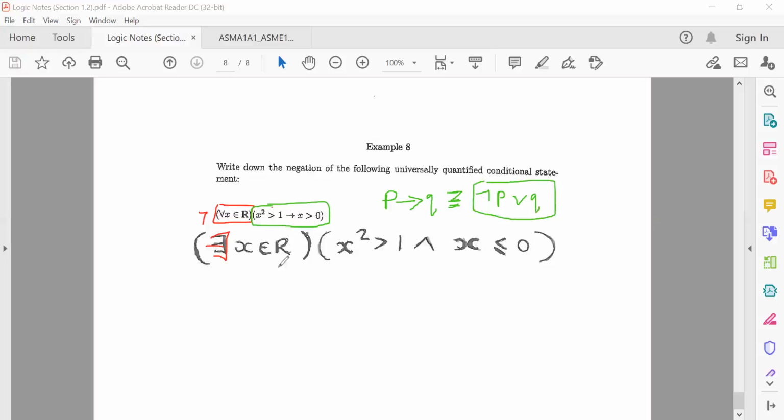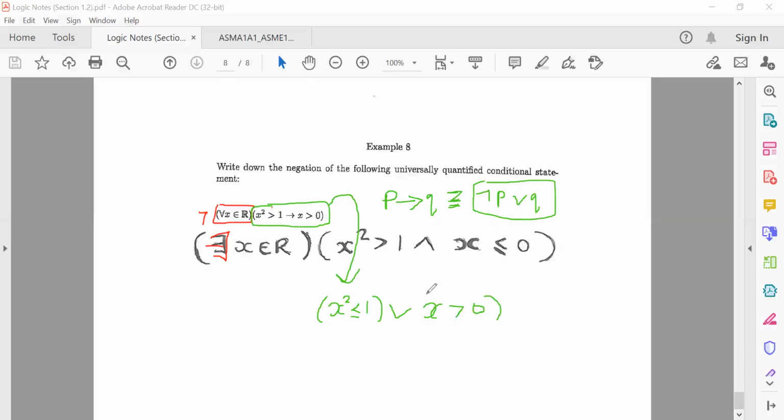And if x squared, so indirectly, what I'm trying to say is I can rewrite this whole statement in green as: not P means I need to negate this first one. So I'm going to have x squared is actually less than or equal to 1. All right, so I have less than or equal to 1, and then I have or x is greater than 0. All right, so that will be your first step.